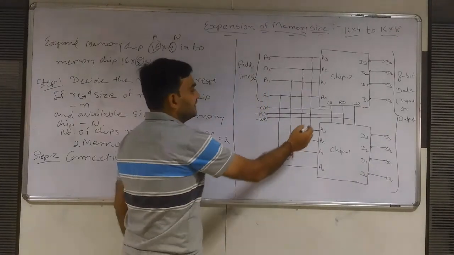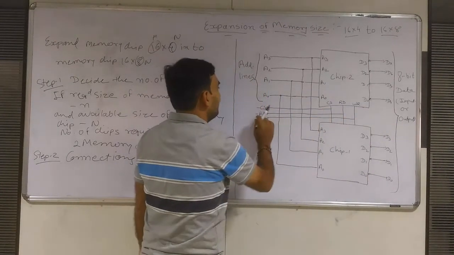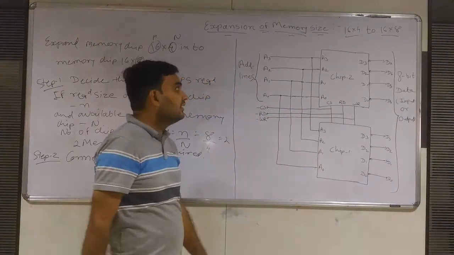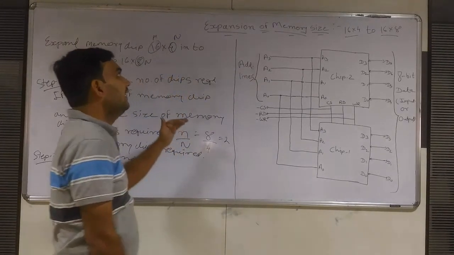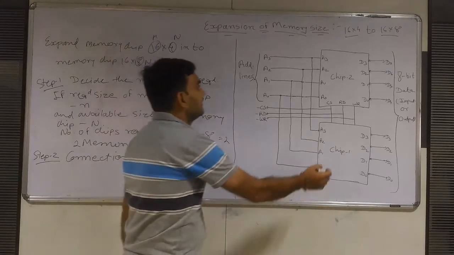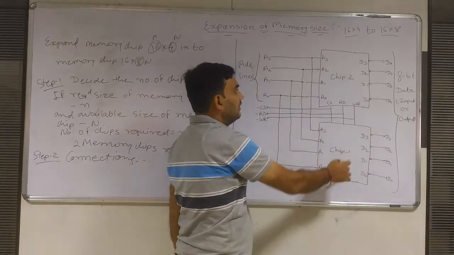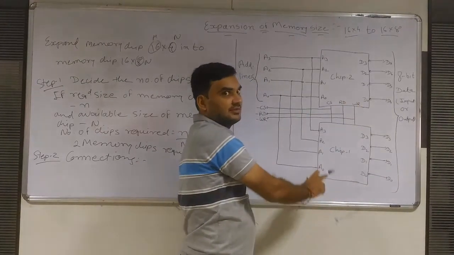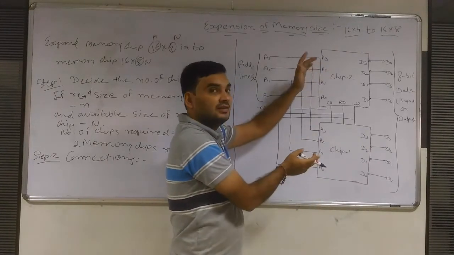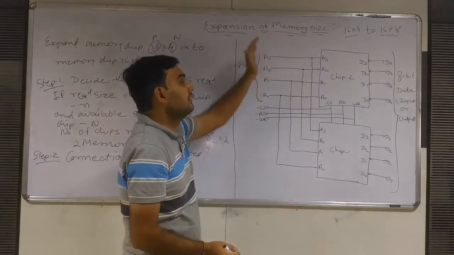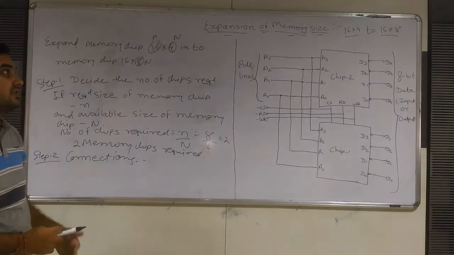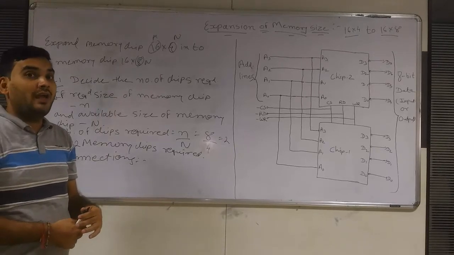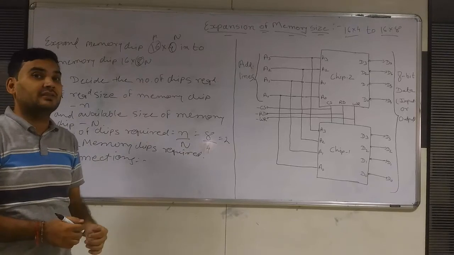So that is clear. This is the chip selection, read and write signal. Both signals are going the same into both chip 1 and chip 2. So in this way we have converted this 16 by 4 size into 16 by 8. So both chips will act as one single chip. ये दोनों चिप मिला के क्या सिंगल चिप की तरह अब काम करेगा. So we have converted 16 by 4 memory size into 16 by 8 memory size. I hope you have got everything about the expansion of memory size.